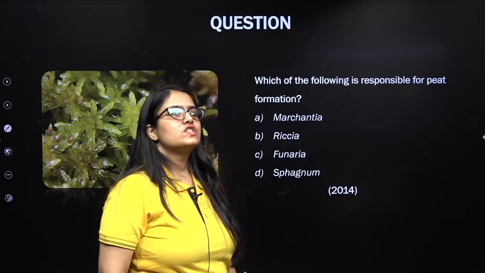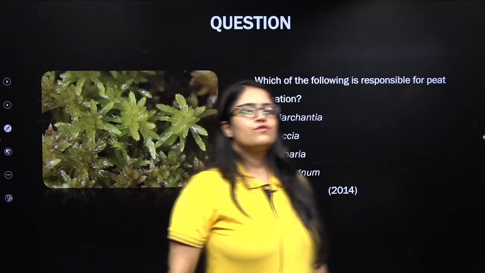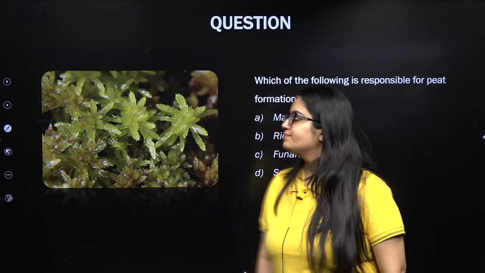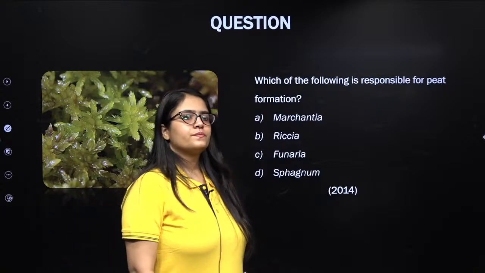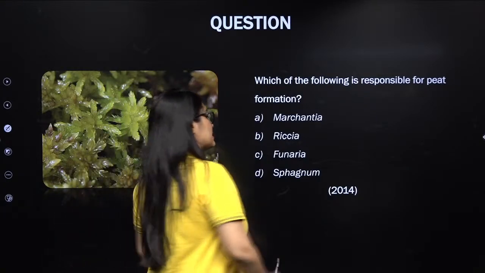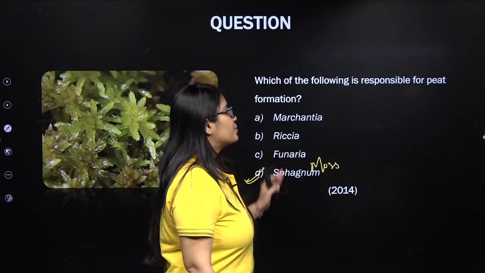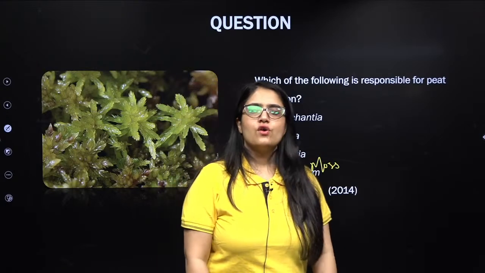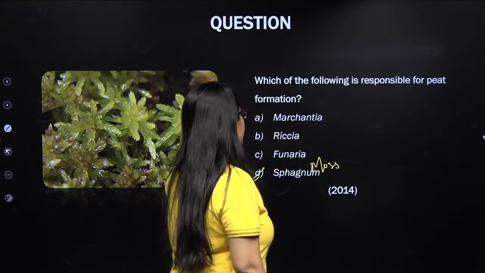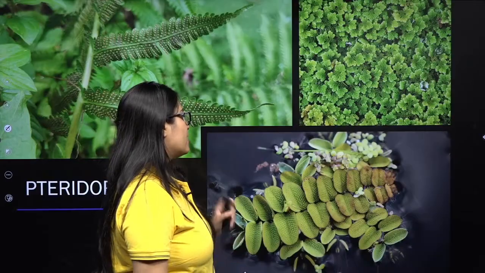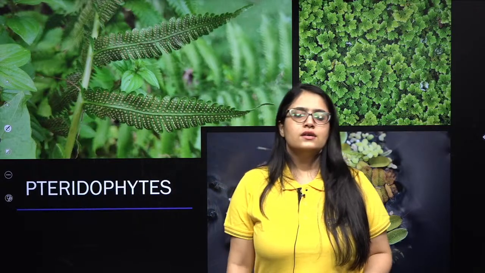Which of the following is responsible for peat formation? Any guesses? Okay. The answer is sphagnum. Sphagnum is a type of moss under bryophytes, and it produces peat, which has been used for a very long time as a source of fuel, my dear students. Excellent. Please remember this. These are the only questions about bryophytes that have been asked in the history of NEET.